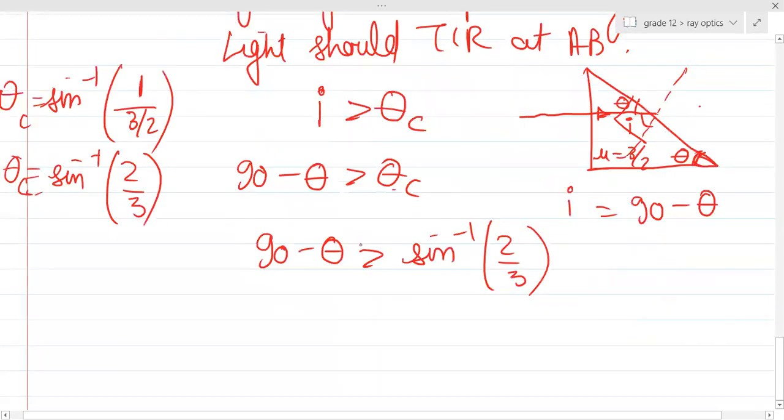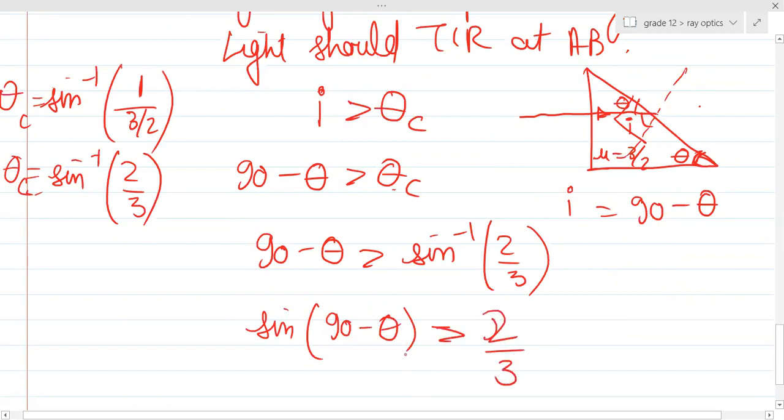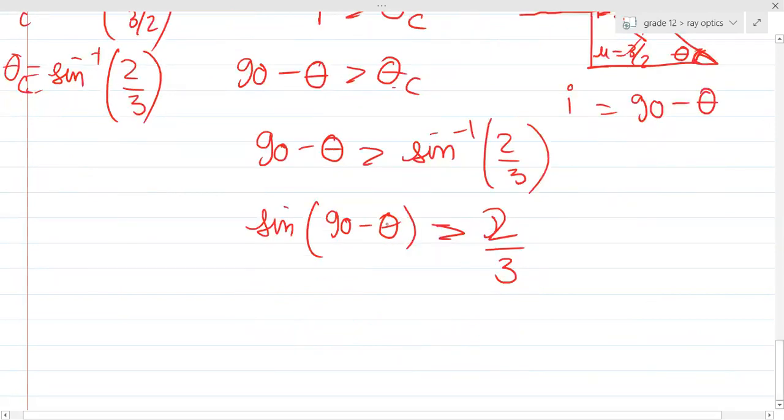And from here, does anyone know how to solve an inequality? You remember, there are trigonometric inequalities also. Math students are present over here. Since sine is an increasing function, when I take sine on both sides, the inequality sign won't get reversed, and sine of 90 minus theta is basically cos theta.